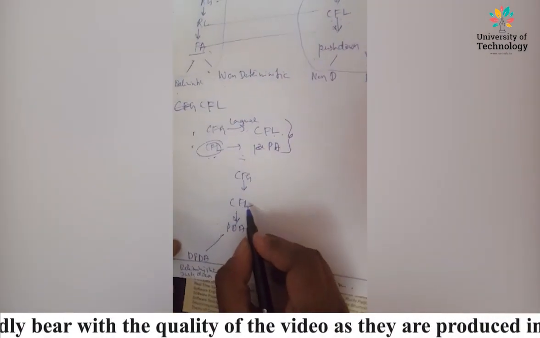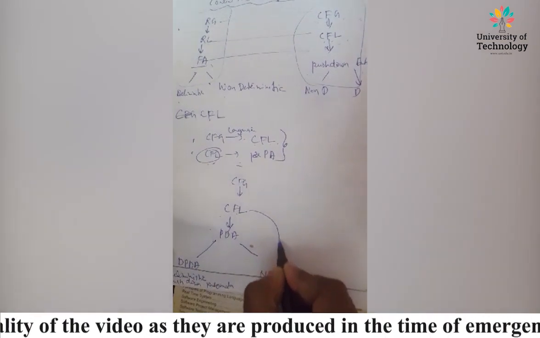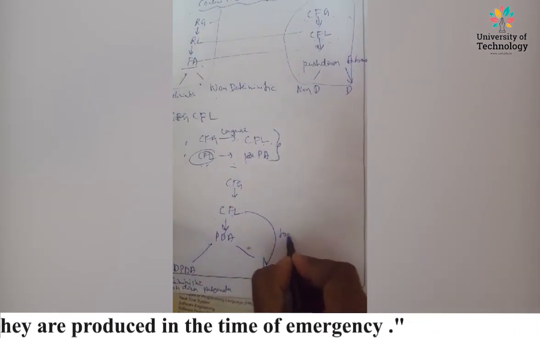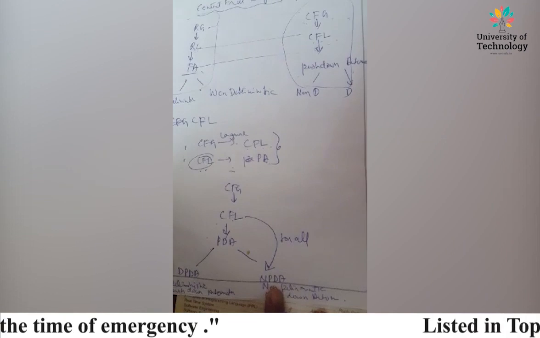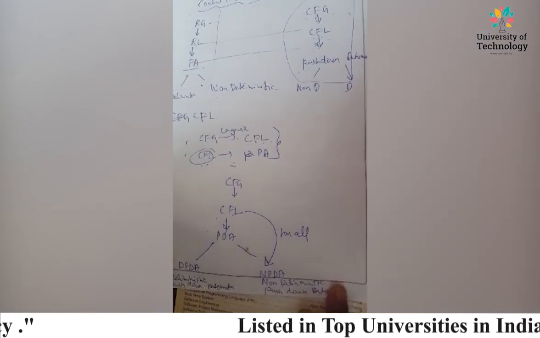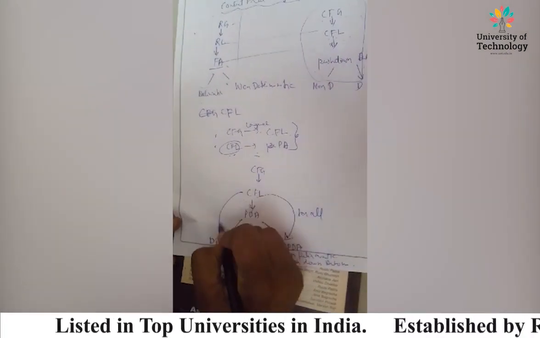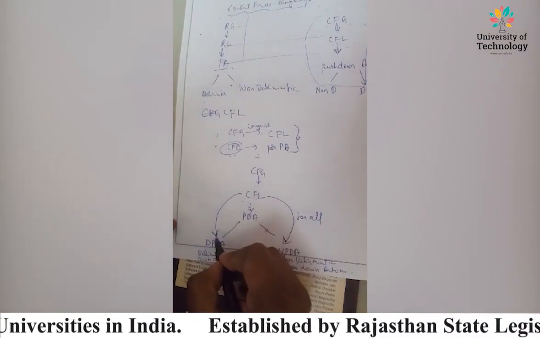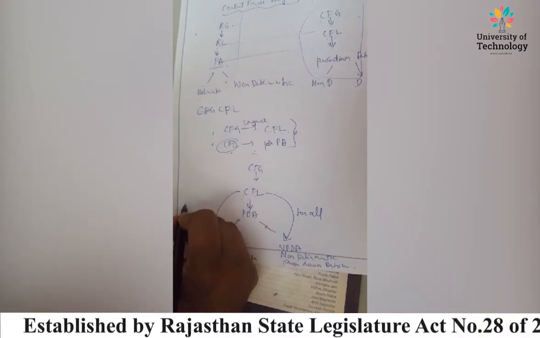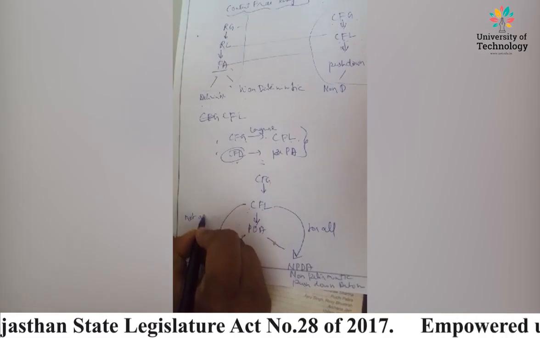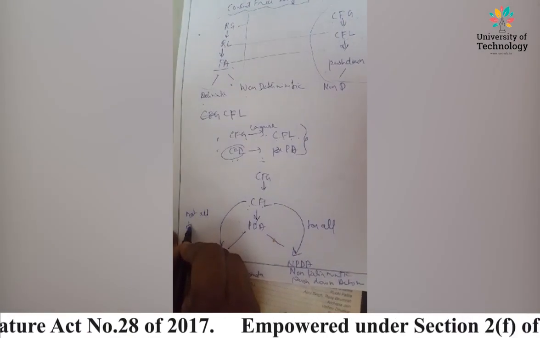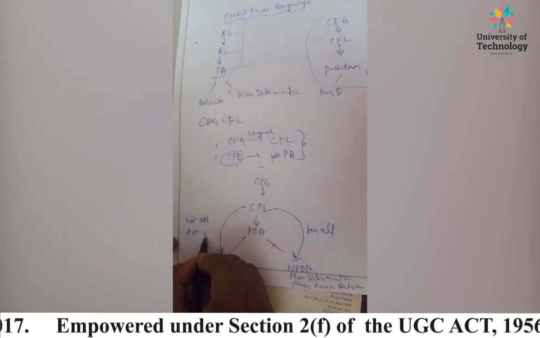See, for all the context-free languages we can generate non-deterministic push-down automata, but for all context-free languages we cannot generate deterministic ones, not for all. You can write it here, not for all.